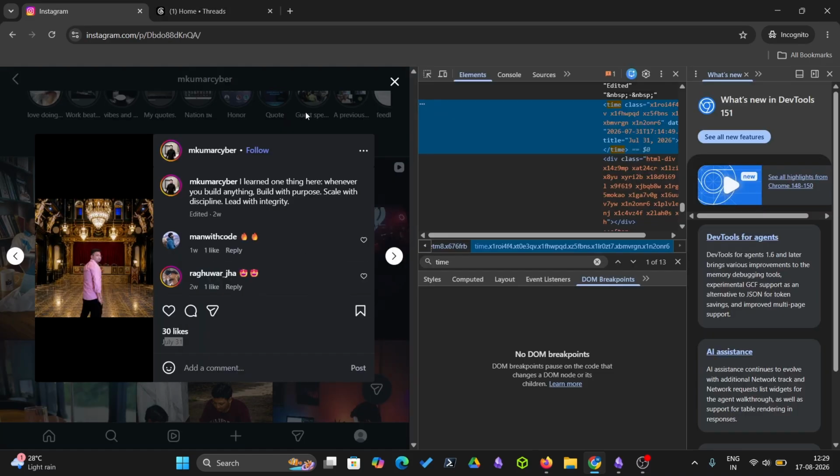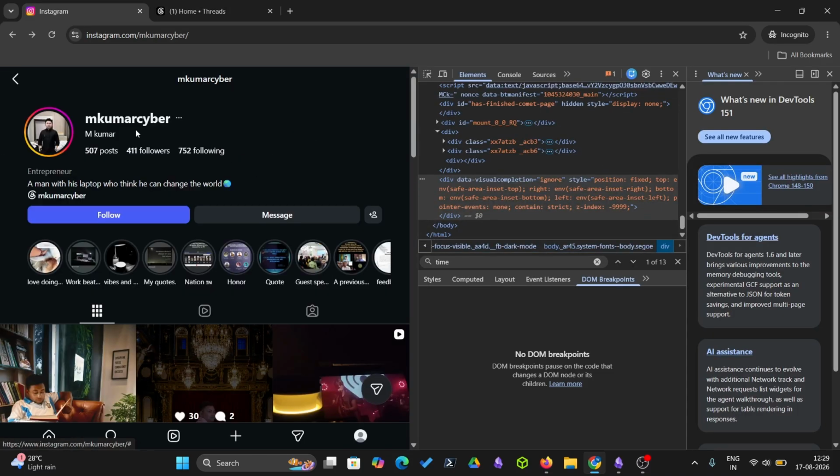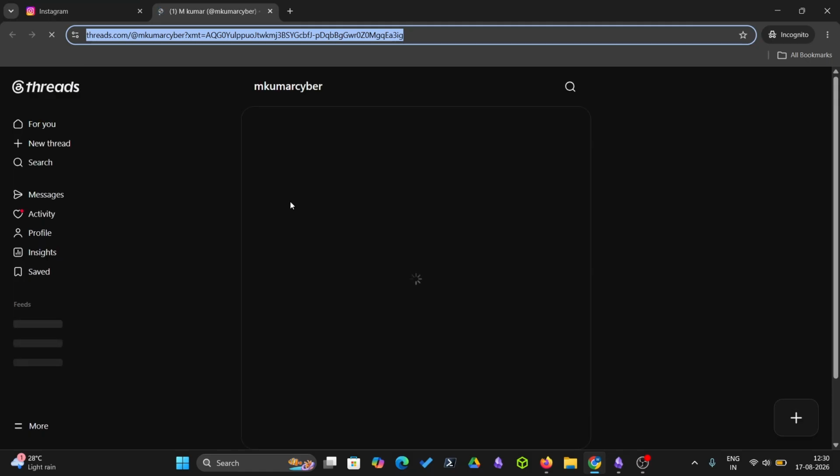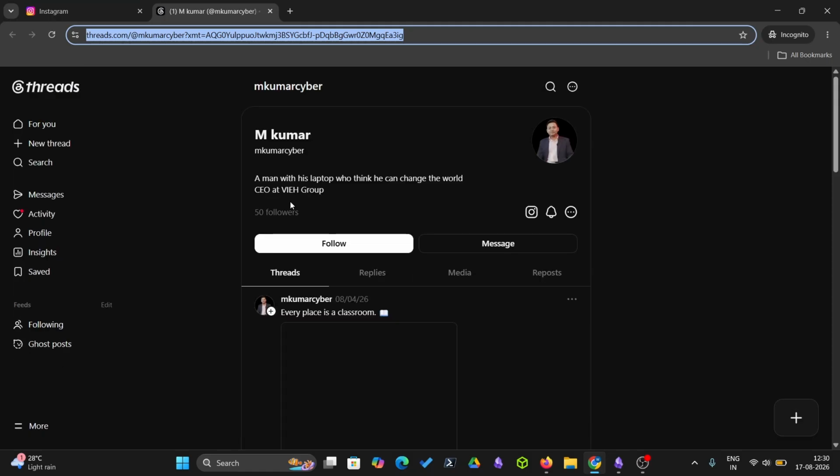We are logged into Threads and we have found another new ID. If I go to Threads for Manish sir, we have found another ID, which is a Threads ID. Let us go to Threads and see what else we can find over here. On Threads we can also find the Facebook ID. We can map user activity and things like that.